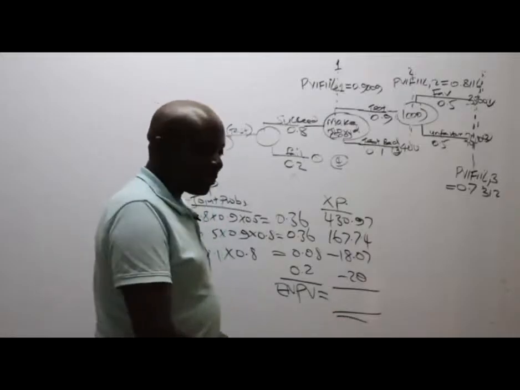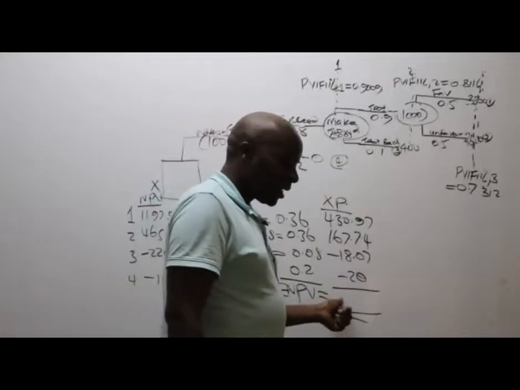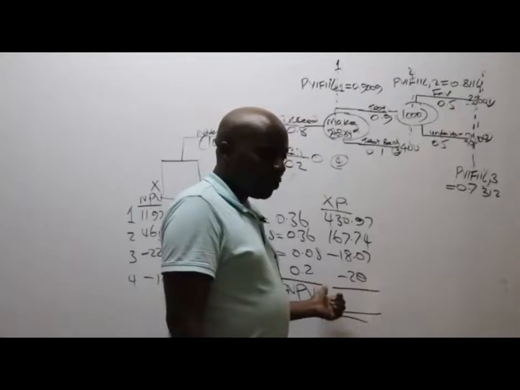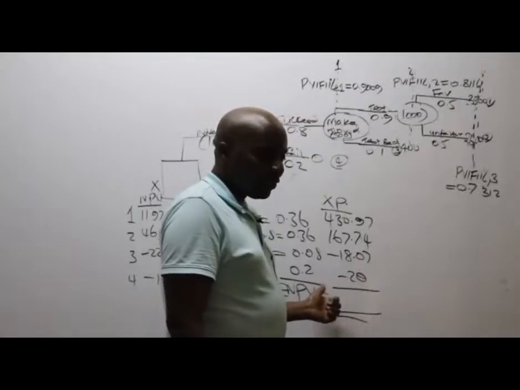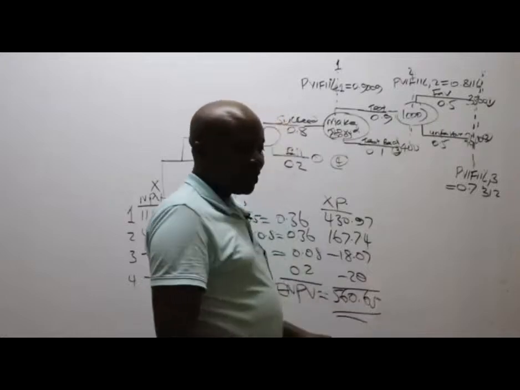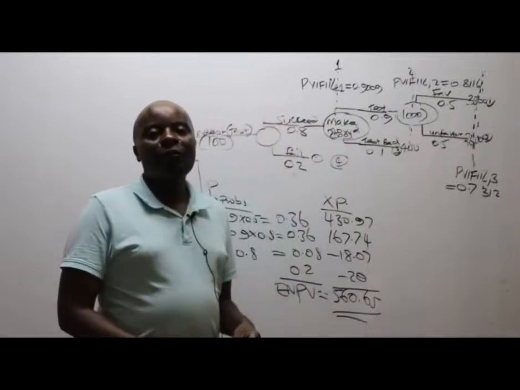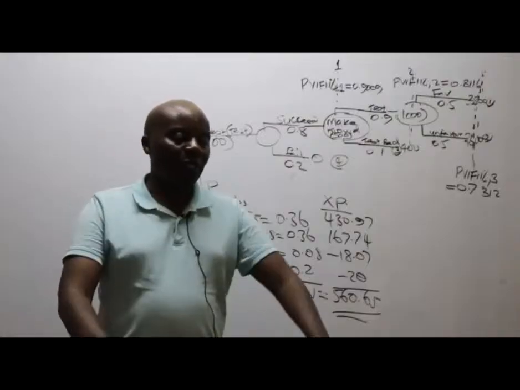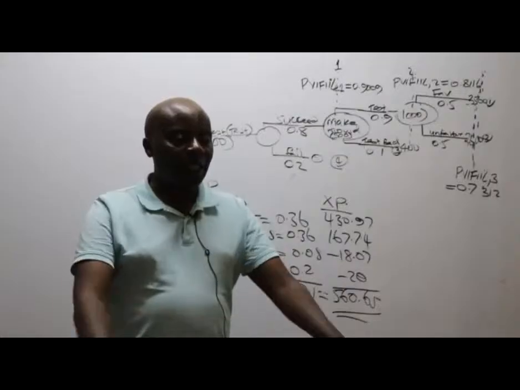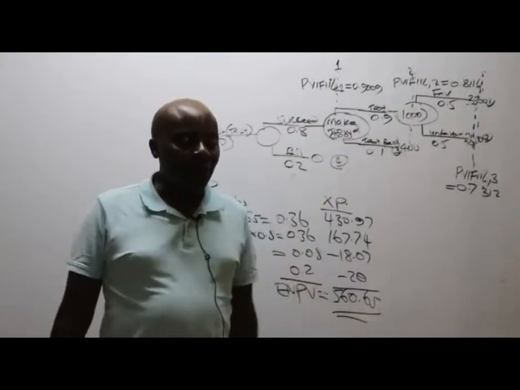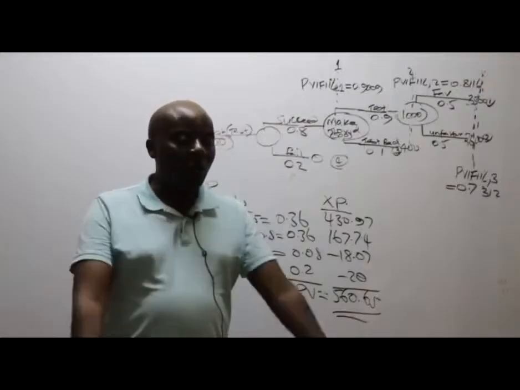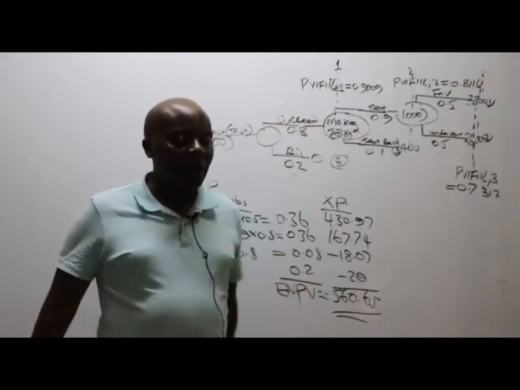Right. So then the expected net present value, somebody is giving me the last figure here. What figure are we getting here? 560.65. Tell us that this project is viable.